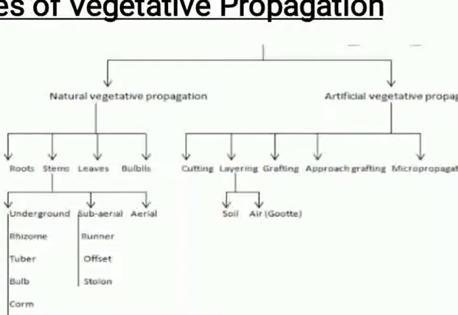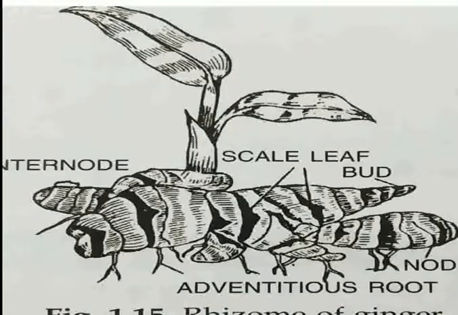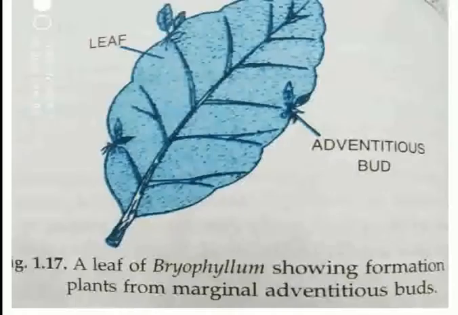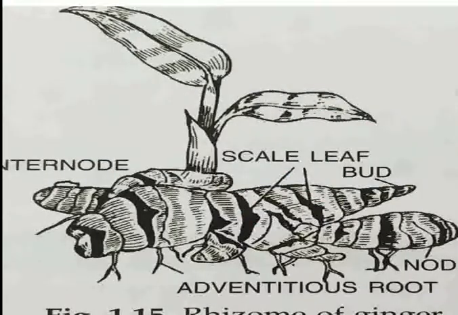So let us start with these methods, and first of all I am showing you the figures of the various modes of vegetative propagation by various organs. As you can see in this figure, this is a rhizome of the ginger. Straggling and branched rhizomes reproduce by vegetative propagation not only in ginger but in banana and turmeric also. Decay of older parts isolates the newly formed branches. The latter henceforth lead to independent life.